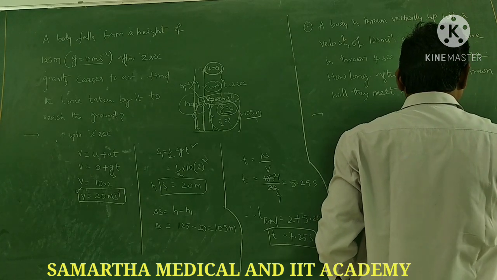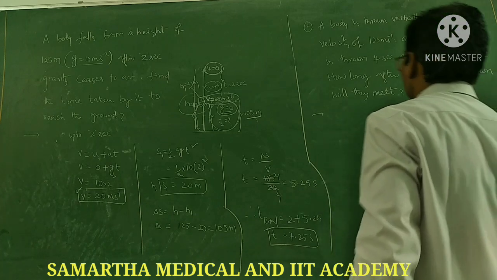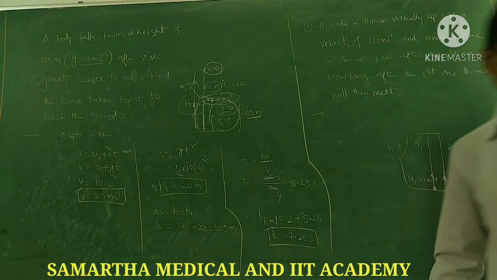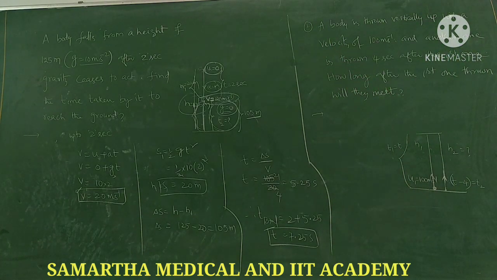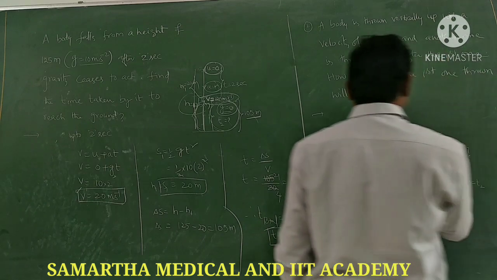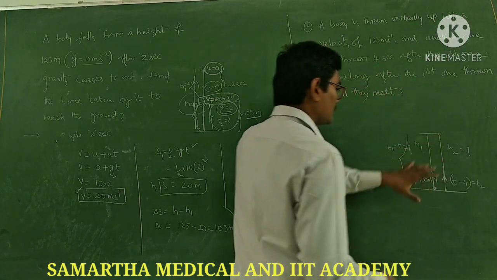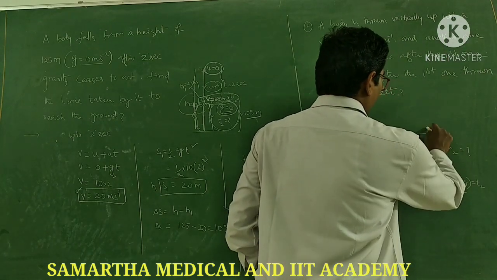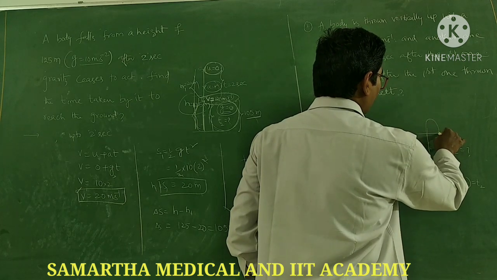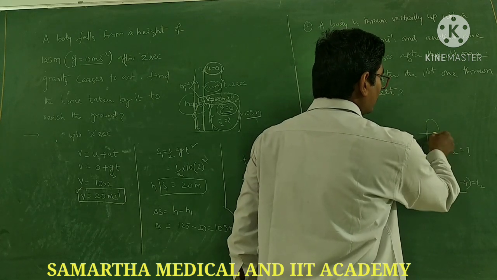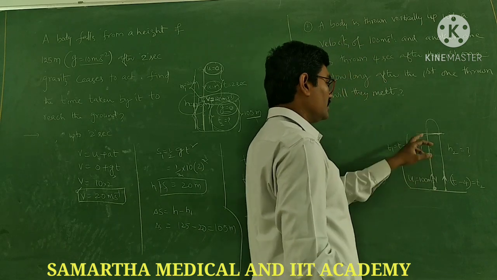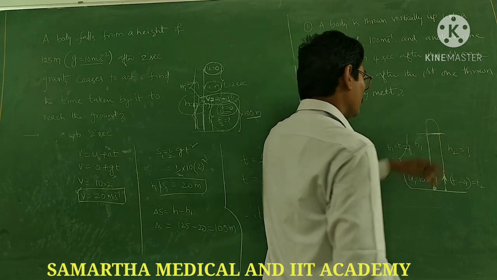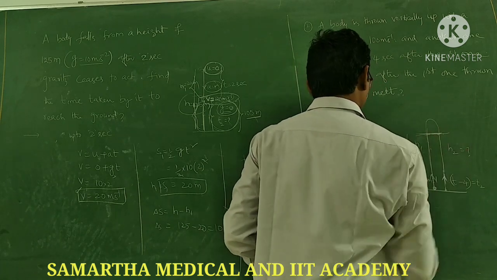So you need to calculate h2. If they meet, h1 is equal to h2, so you have to equate them. So t1 equal to t, you need to calculate. The distance covered is the same. Suppose the first body is going and returning back and the second body meets it, only then will they meet. So h1 and h2 are both equal. You need to calculate h1 and h2.